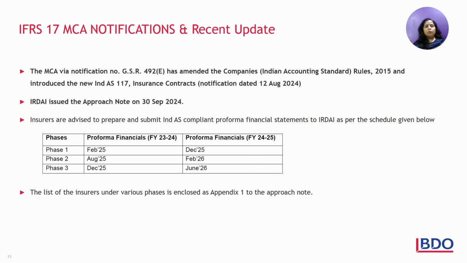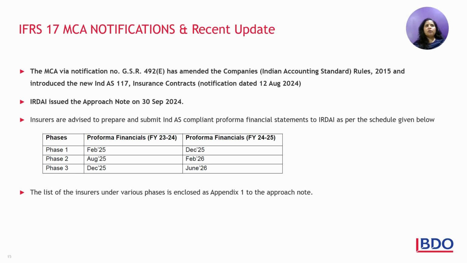Coming to the most important aspect of Ind AS 117, when it is getting implemented in India, what is the date on which IRDA wants the insurance companies to apply IFRS 17 or Ind AS 117? Ind AS 117 has only certain carve-outs based on Indian markets. The notification of Ind AS 117 came into effect on 12th of August 2024. MCA issued this notification. Subsequently, MCA had issued saying that this will be applied from 1/4/24. Now that notification is withdrawn.